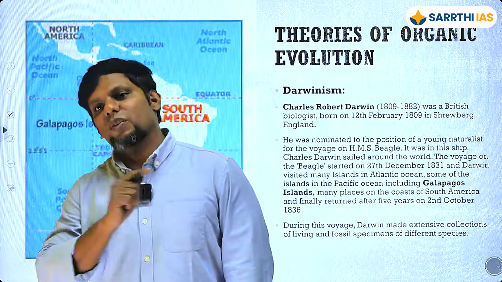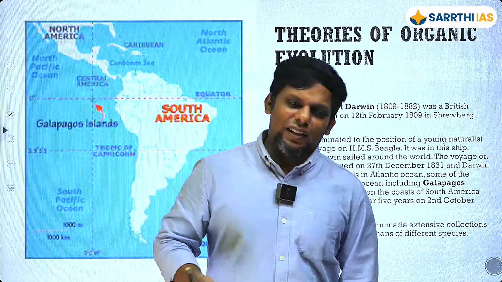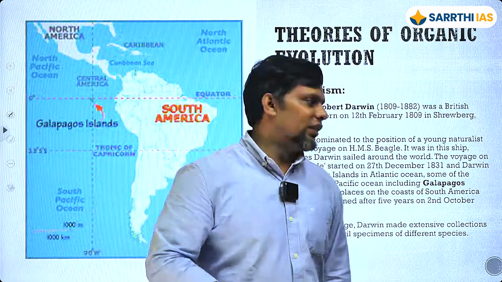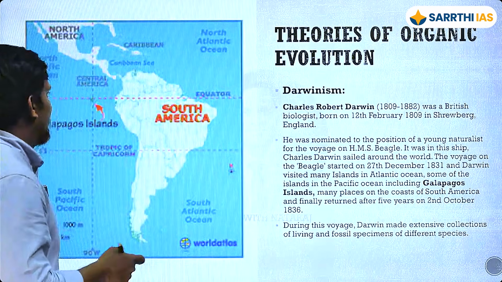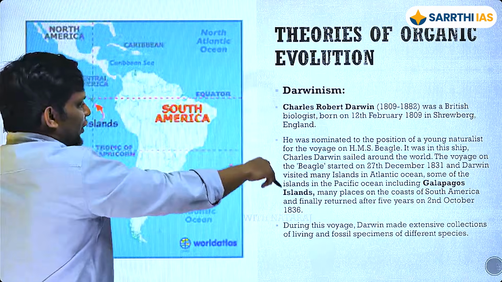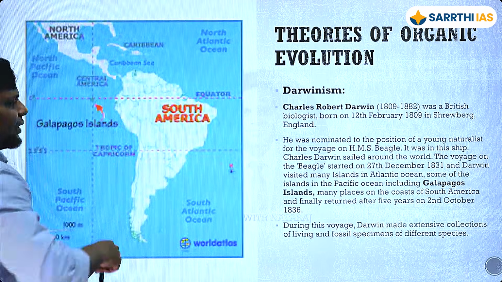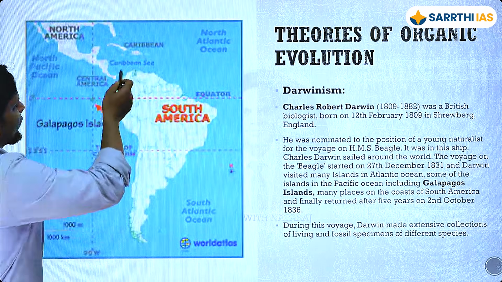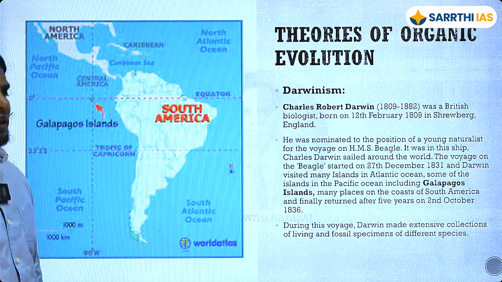Okay, it is basically going to leave from England, and then it is going to go to different parts of the earth, right? So basically it is a naval expedition, and it is going to leave from, let's say, London is somewhere here, England is somewhere here, and it is basically going to come here, and then it's going to go here. Basically it is trying to map the earth, okay, and the landforms on the earth.